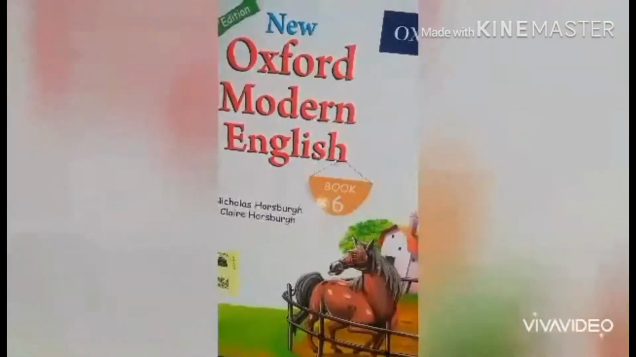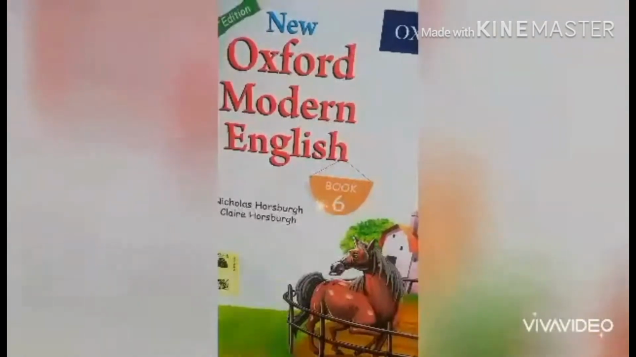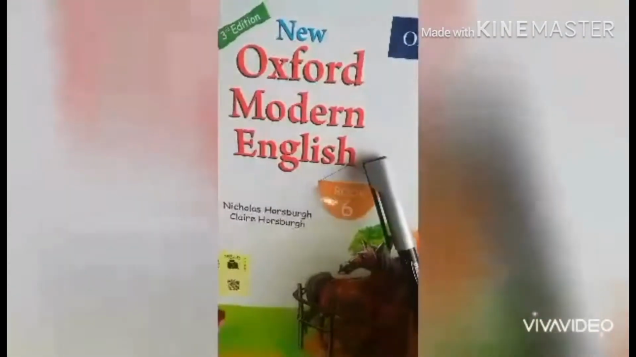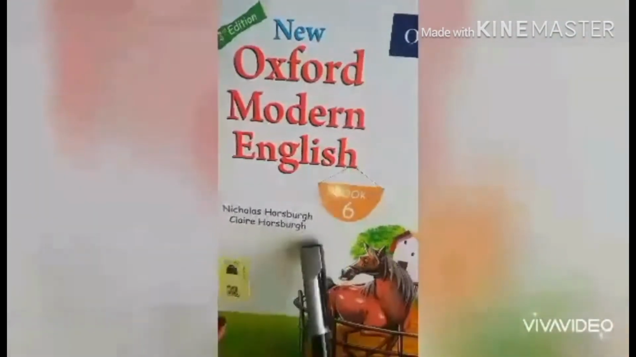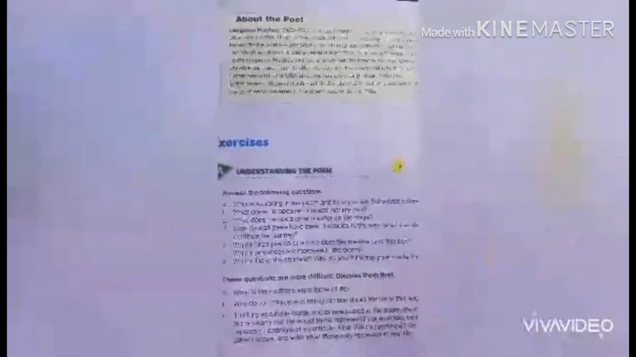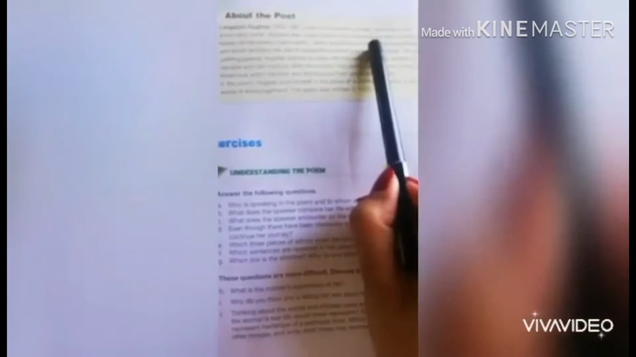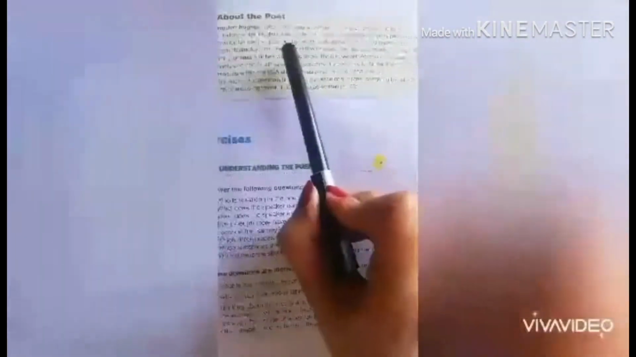So this is your first lecture today for the 6th class. The book name is New Oxford Modern English, 3rd edition, written by Nicholas Horsburgh and Clare Horsburgh. The poet's name is Langston Hughes. He was born in 1902 and died in 1967. He was an American novelist, playwright, and short story writer. He also wrote columns for the newspaper and is perhaps best known for his poetry, jazz poetry.